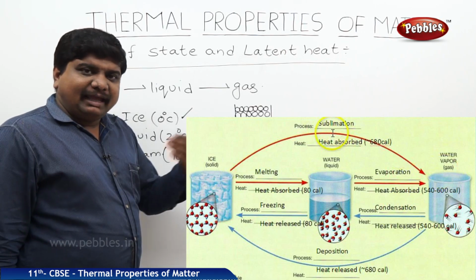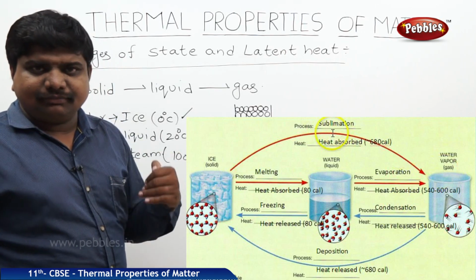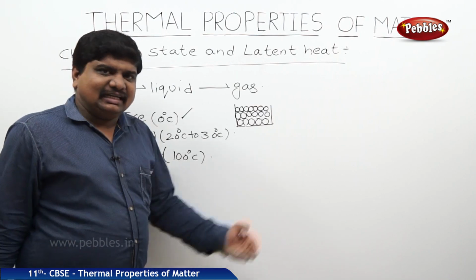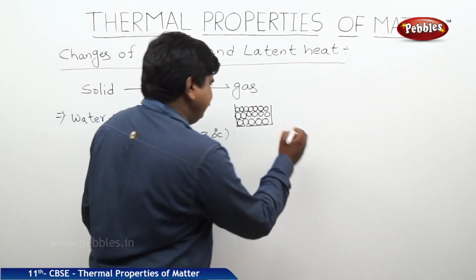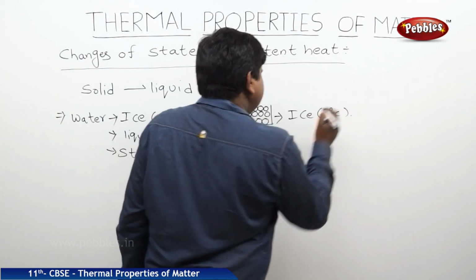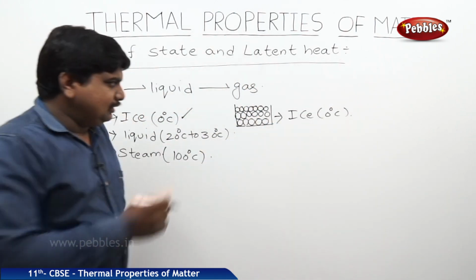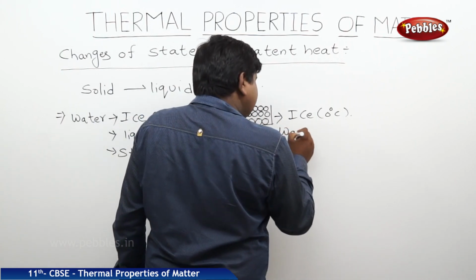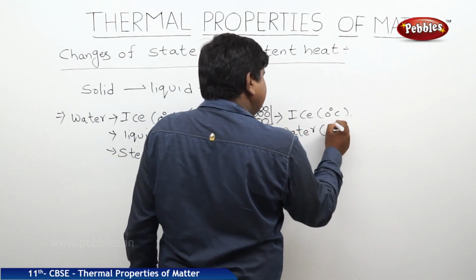They will keep on absorbing the heat energy. While they are absorbing the heat energy continuously, the ice will be at 0 degrees Celsius. This ice will convert to water, but initially the water also will be at 0 degrees Celsius.